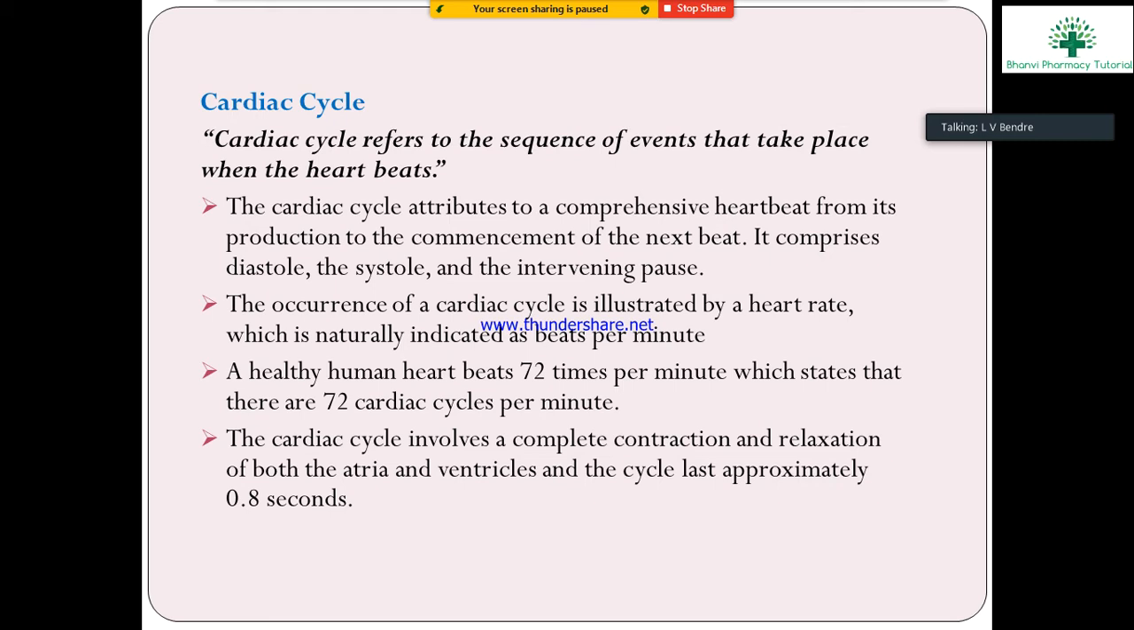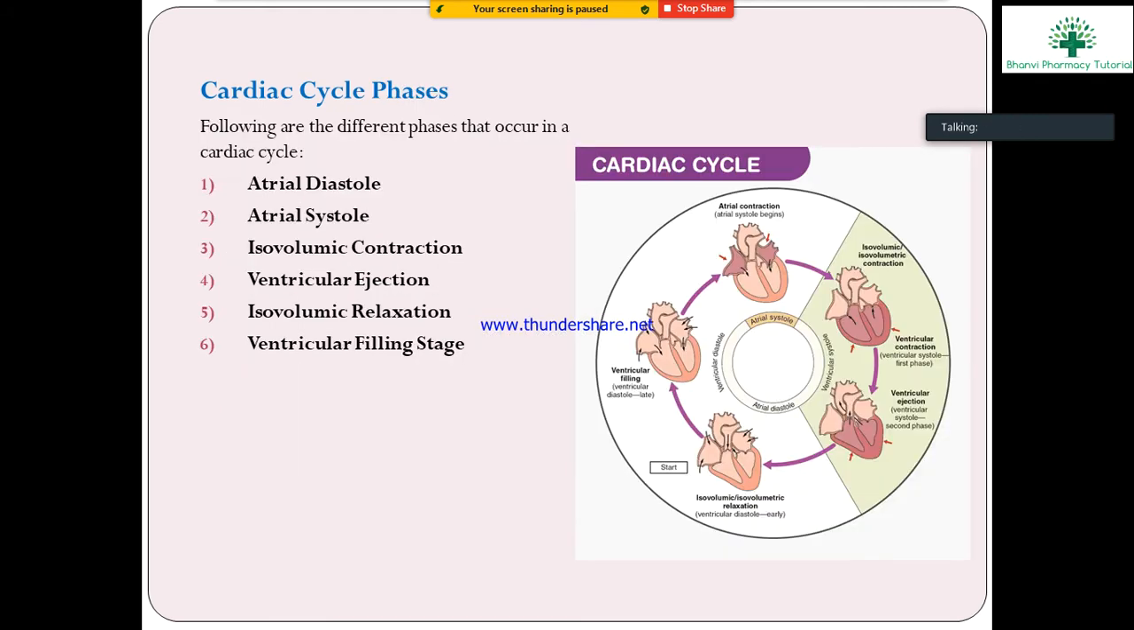The cardiac cycle involves a complete contraction and relaxation, where contraction means systole and relaxation means diastole, of both the atria and ventricles. The cycle lasts approximately 0.8 seconds per cycle.